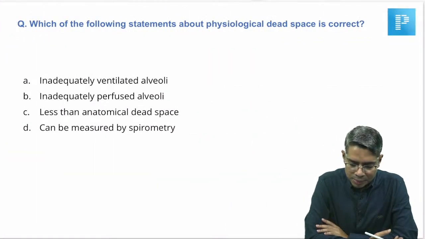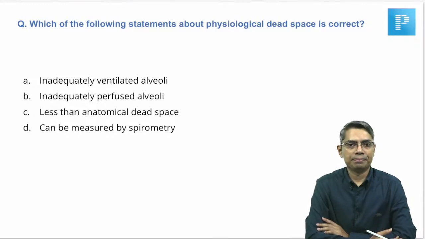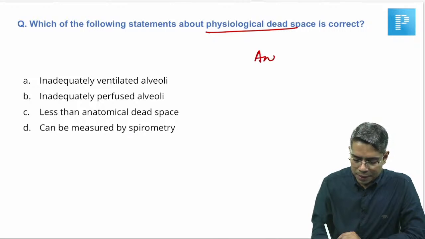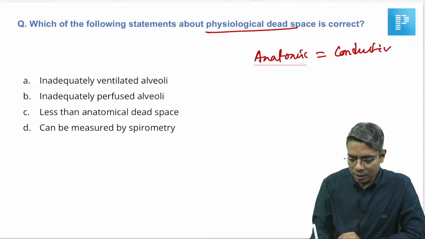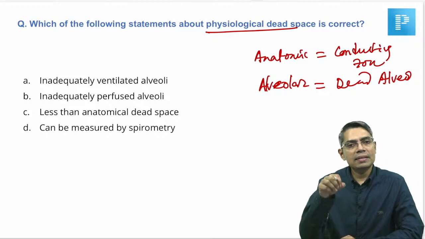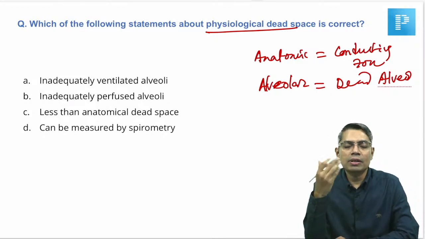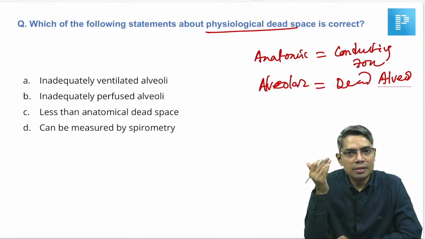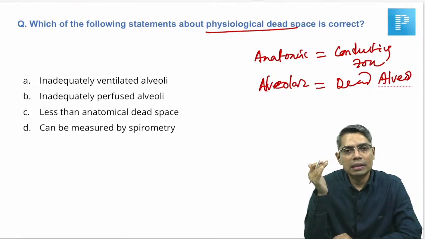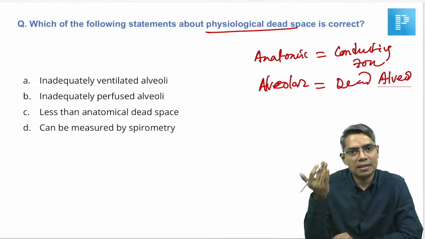Now, which of the following statements about physiological dead space is correct? Could you tell me the answer to this question? So, you know the anatomical dead space, that is the volume of the conducting zone of the airway, and you also know the alveolar dead space, that is nothing but dead alveoli. Dead alveoli means the air is there inside the alveoli, but that air is not taking part in gas exchange. In the respiratory system, dead air means the air which is inside the alveoli but is not able to exchange with the blood, not taking part in gas exchange.